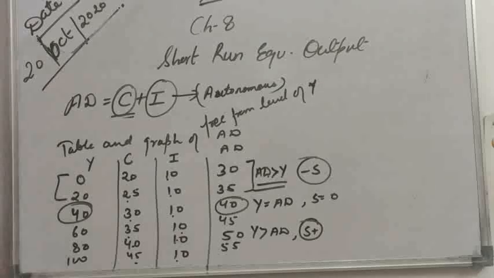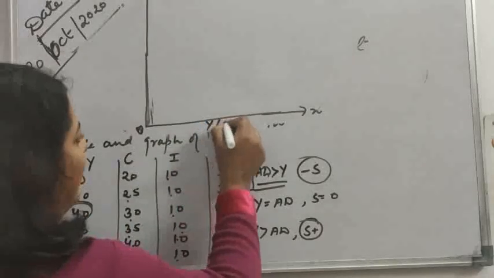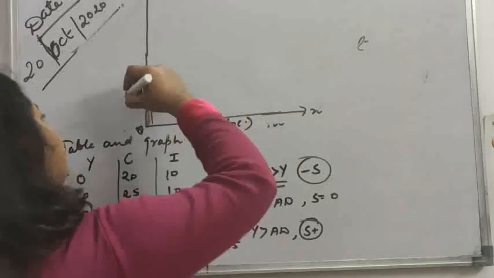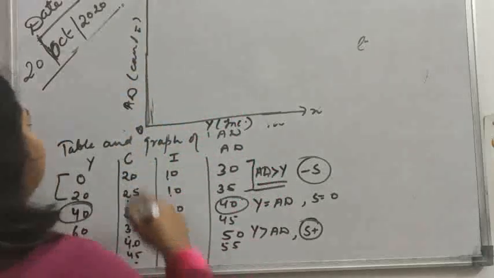Clear? So in initial stages, when income is less than consumption, savings are negative. When income is exactly equal to AD, savings are 0. And when income is greater than AD, savings are positive. It means people start saving a part of their income. Clear? Income is indicated on the OX axis. Income is Y. On the other hand, AD or C plus I is indicated on the OY axis.